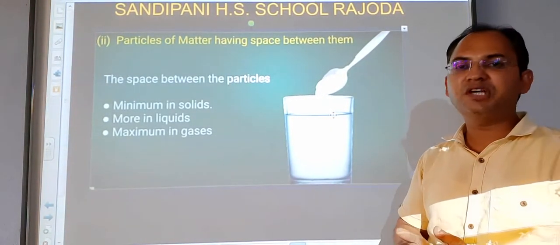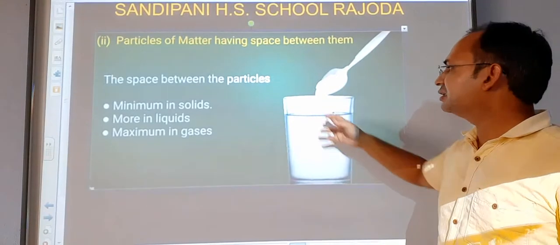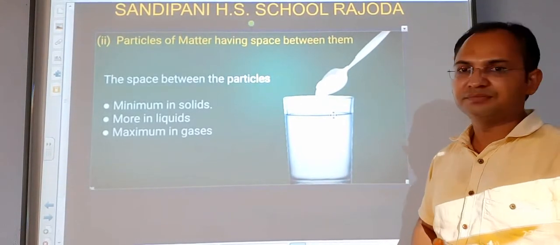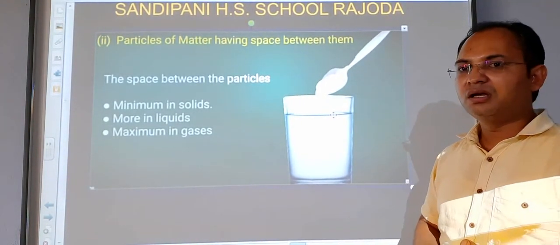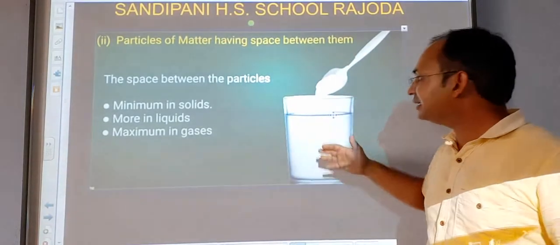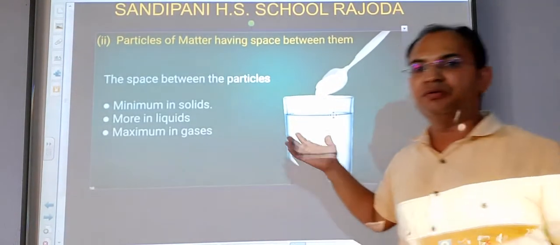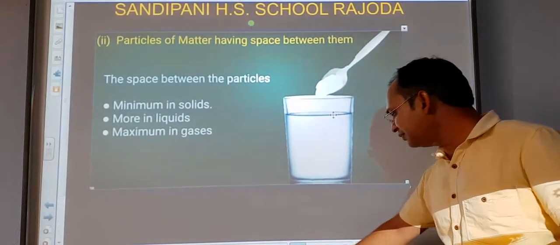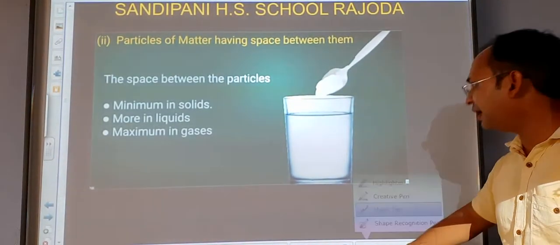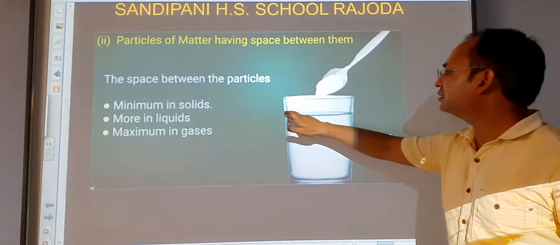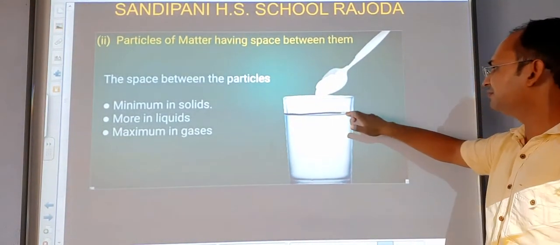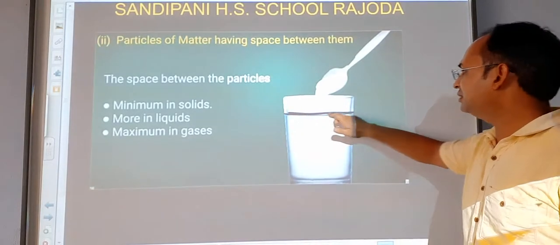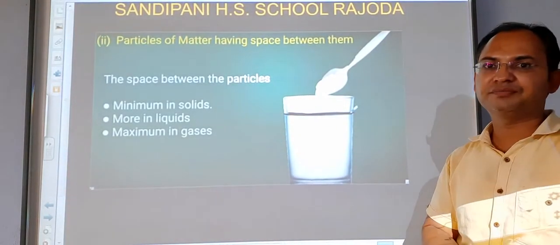For performing this experiment, we will take a glass of water again. Let the water settle until it becomes steady, and mark the level of the water with a marker. We will mark the level of the water here, that this is our level of the water.